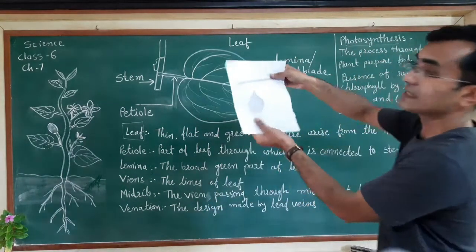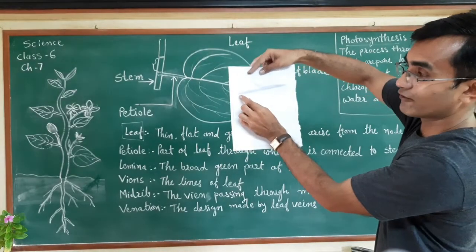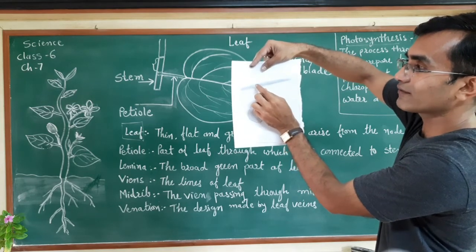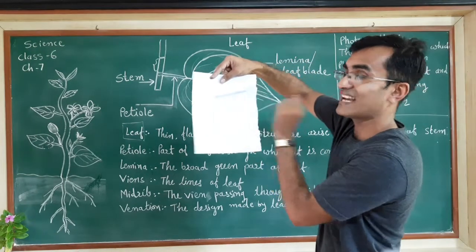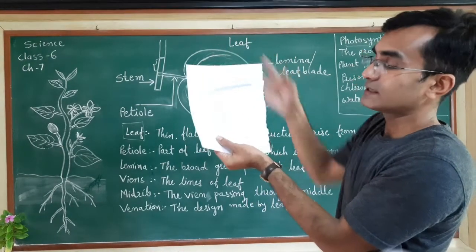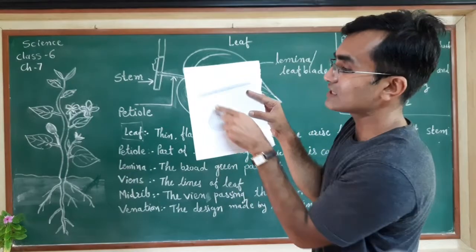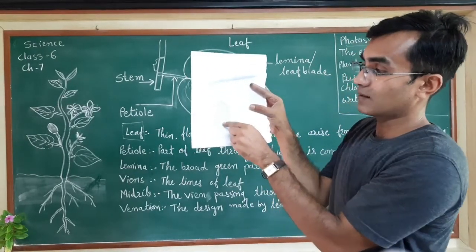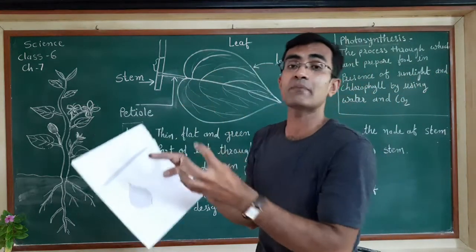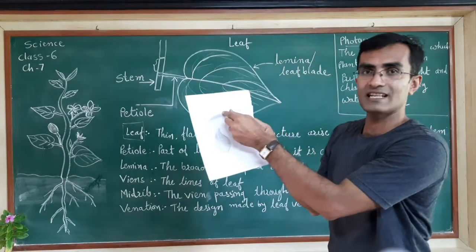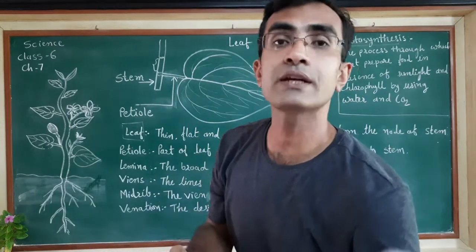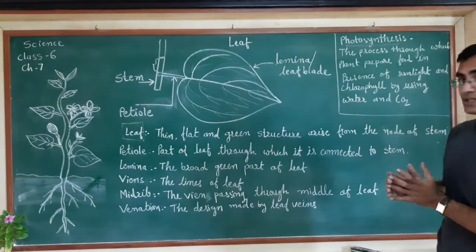If you observe this image, the first leaf has parallel venation. The tiny lines are going parallel, narrow tiny lines on both sides of the midrib. And in the second leaf, this is a nice design which is made by the veins. On both sides of this midrib, you can see the net-like structure made by the veins. So the first one is parallel venation, whereas the second one is reticulate venation. Hope you are clear with both types of venation.